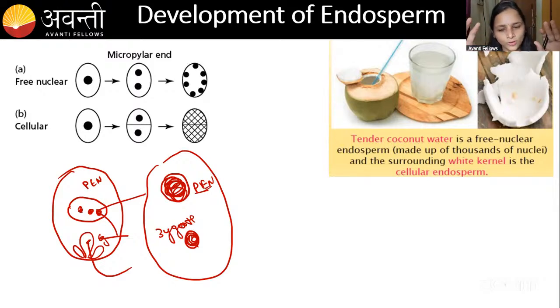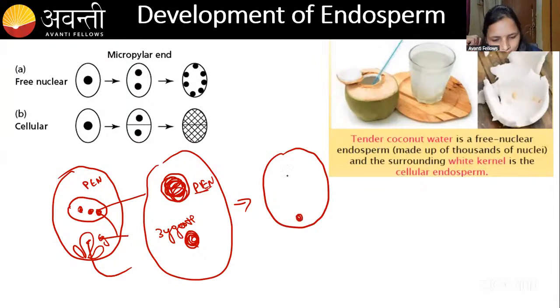Don't worry, you will grow. I will give you the nutrition. Don't cry. Okay. Now what will happen? The pen is started to prepare the food. Okay. Here you can see the zygote. Now the pen is there, right? Now the pen is started to prepare the food.